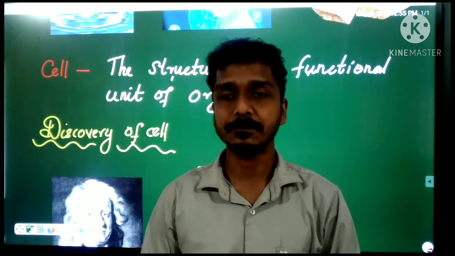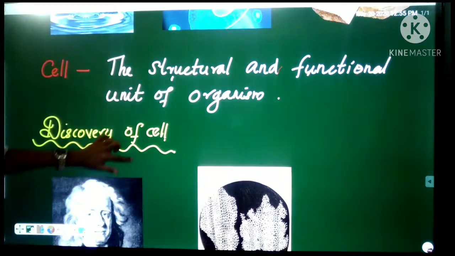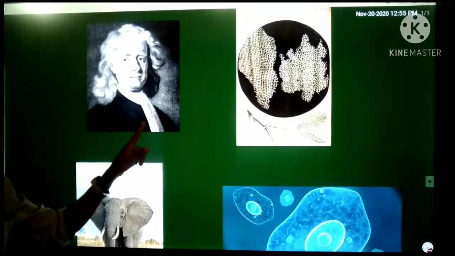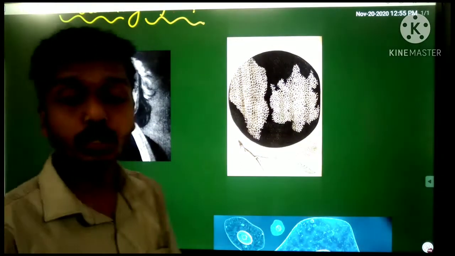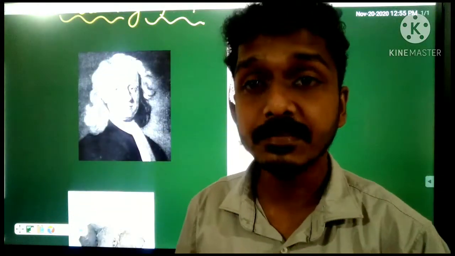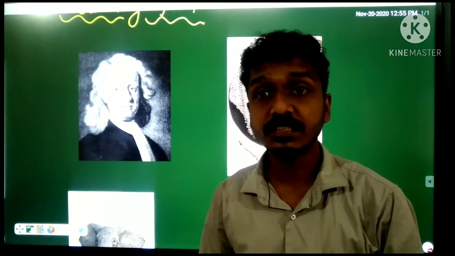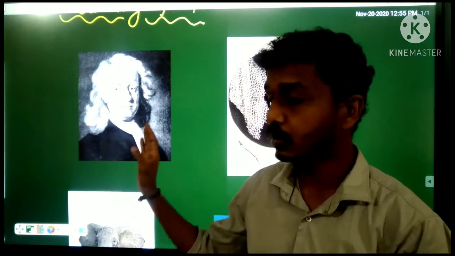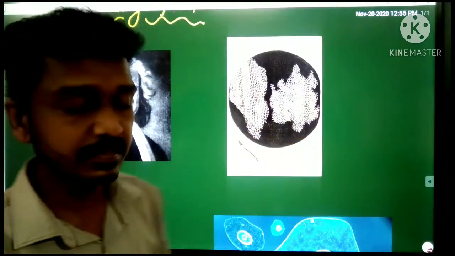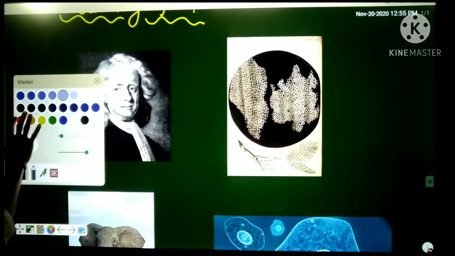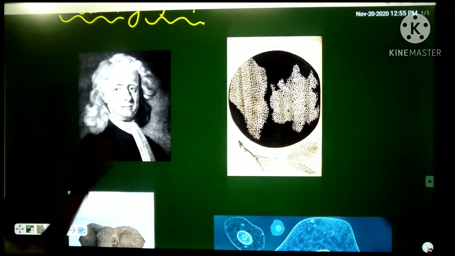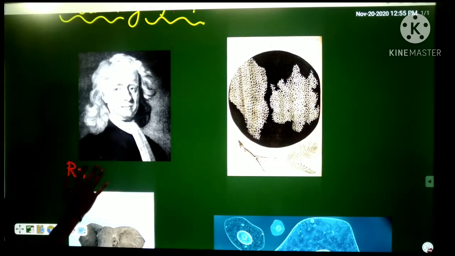Okay, listen. The first cell was discovered by a scientist. He is Robert Hooke. Robert Hooke is a scientist who discovered the first cell, my dear.